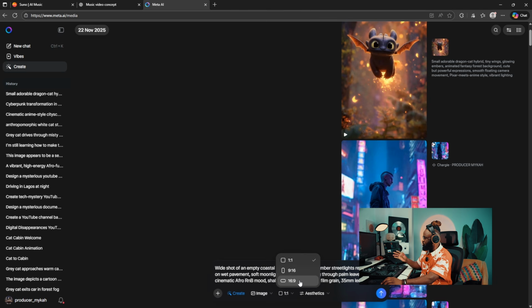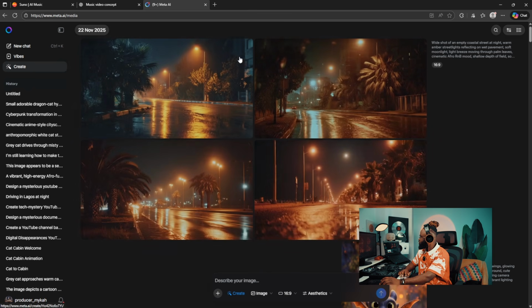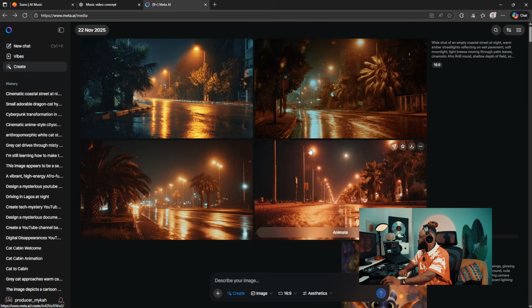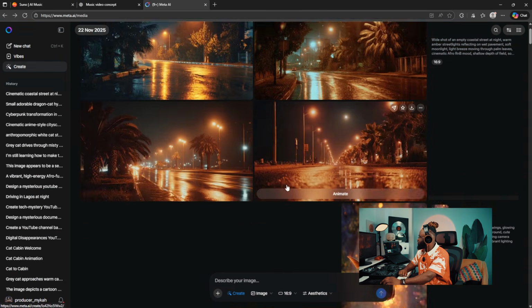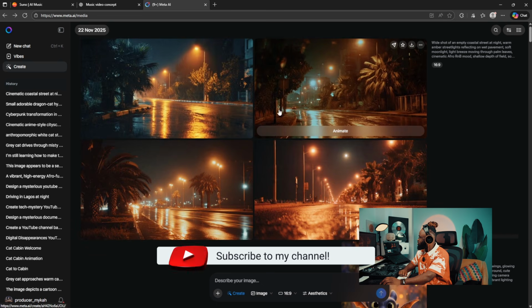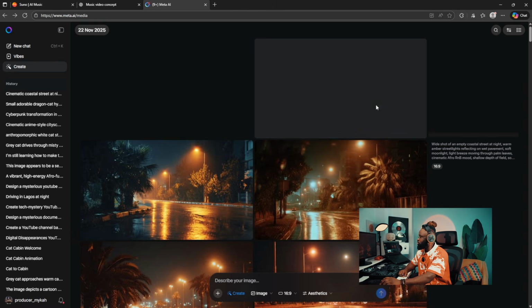So let's go over to the YouTube formats, and let's just hit create, and it does this creation in no time. So you can see it has created this. We can decide to pick whichever one you like. It depends on what you want to start with. We have this also. So whichever one I like, I can just easily turn it to video by hitting animate, right? Once I hit animate, it turns it into video.